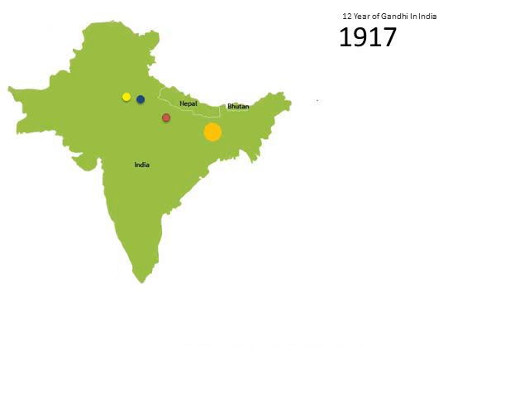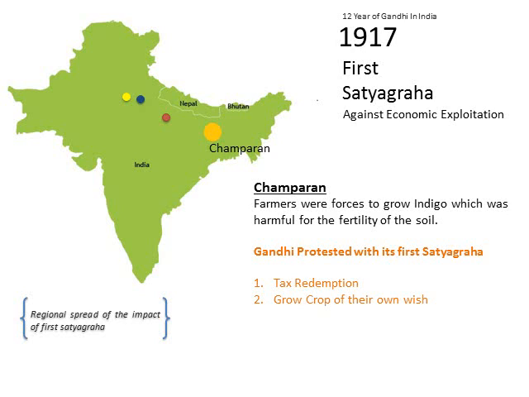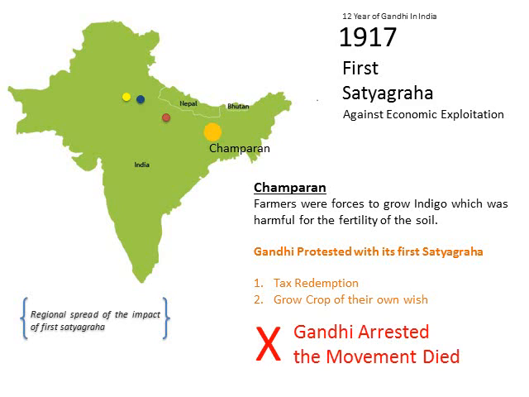And after 12 years, he started his first active agitation, which was his first Satyagraha in 1917 in Champaran. This first Satyagraha was against the economic exploitation of the farmers who were forced to grow indigo, which was not good for the fertility of the soil, and they were also levied high taxes. So this led farmers to poverty, and they were not able to survive. Gandhi protested for their betterment. He got some success, but soon Gandhi was arrested and the movement died.